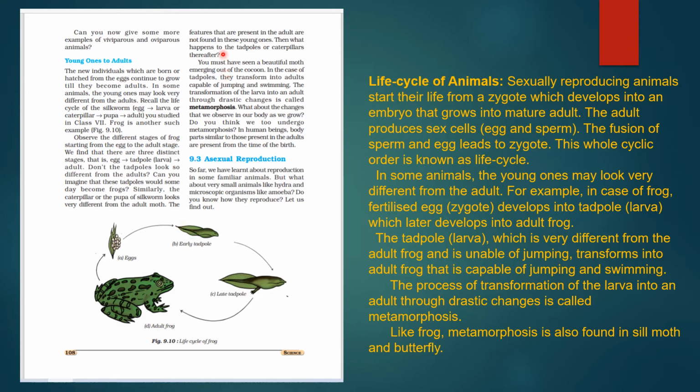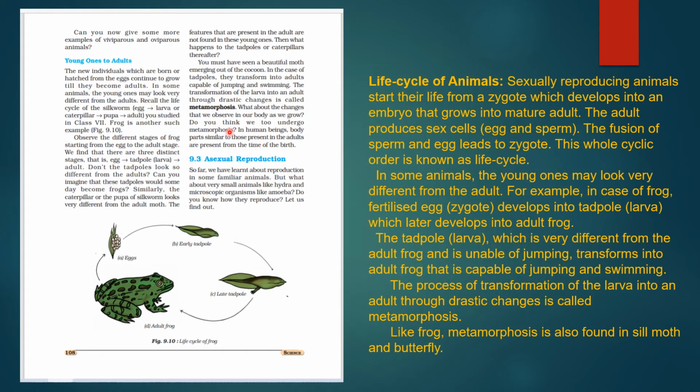Features that are present in the adult are not found in these young ones. What happens when they become adults? Then they acquire those features. You must have seen a beautiful moth emerging out of the cocoon. In the case of tadpoles, they transform into adults, capable of jumping and swimming. The transformation of larva into an adult, though a drastic change, is called metamorphosis.